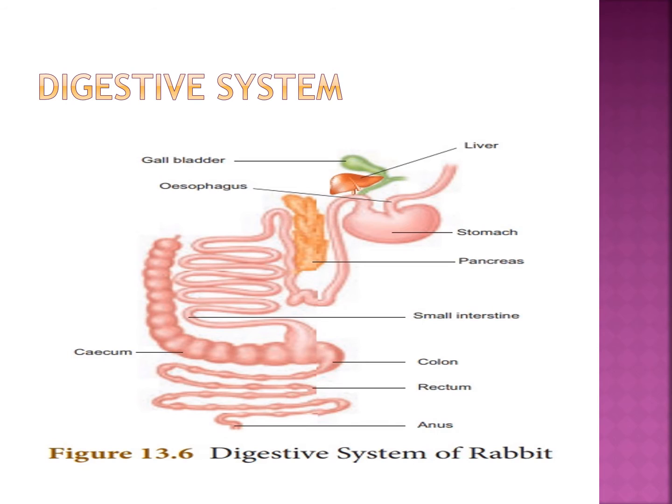The secretions of the digestive glands help in digestion of food in the alimentary canal. Salivary glands are in the mouth, gastric glands are in the stomach, then liver, pancreas and intestinal glands. All digestive glands help in digestion of food.